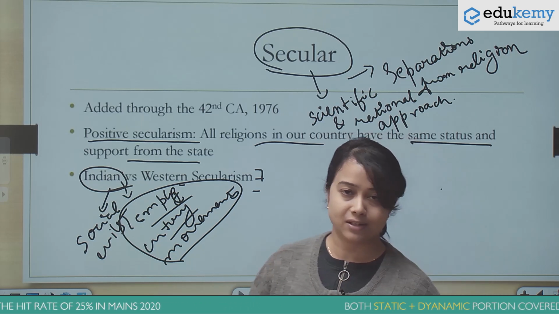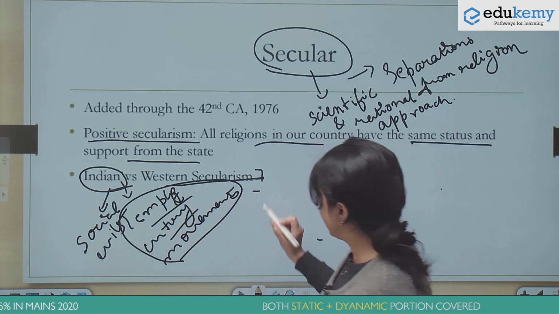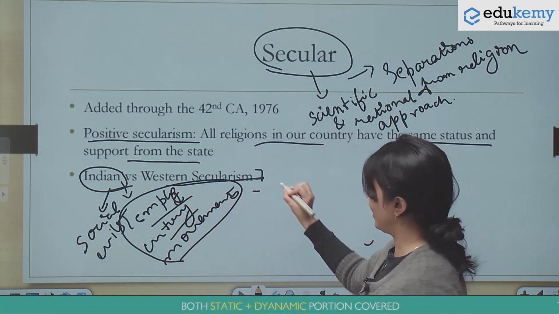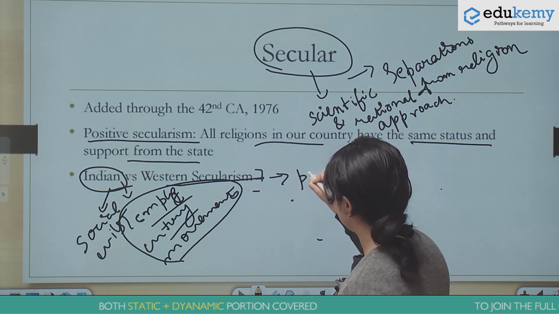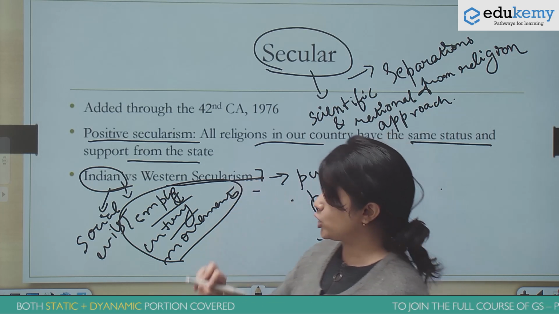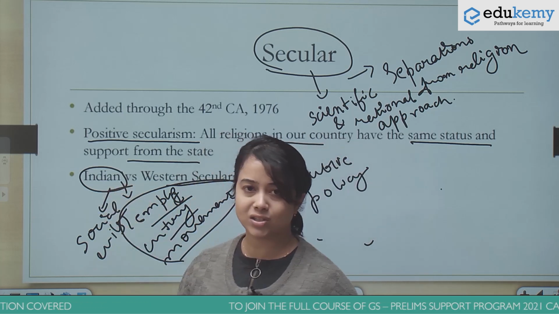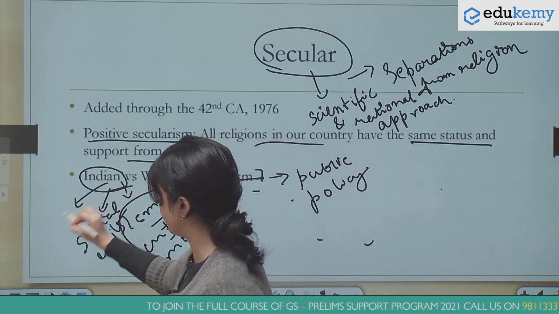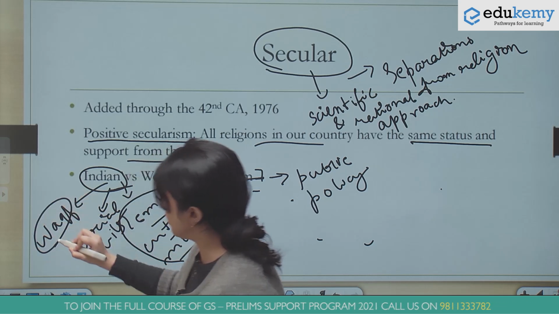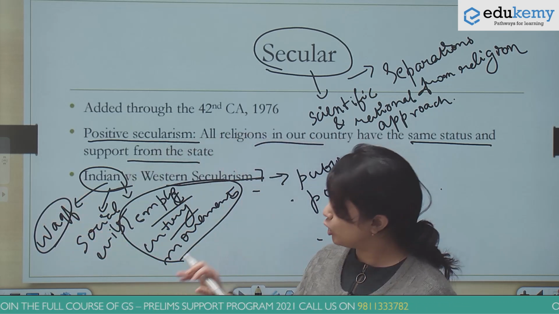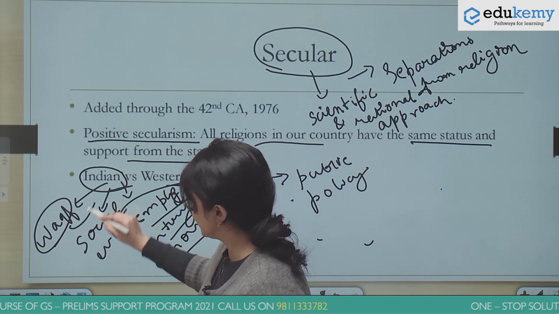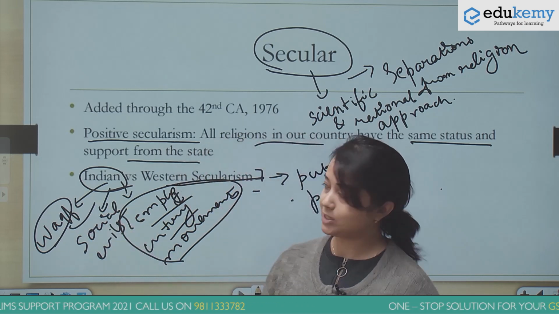Also, in Western secularism, the state will not be involved in framing any public policy that impacts religion. But in India, with relation to some special religious endowments like the Waqf board, the state makes some appointments to these boards, and it also makes some policies related to the administration of these boards.